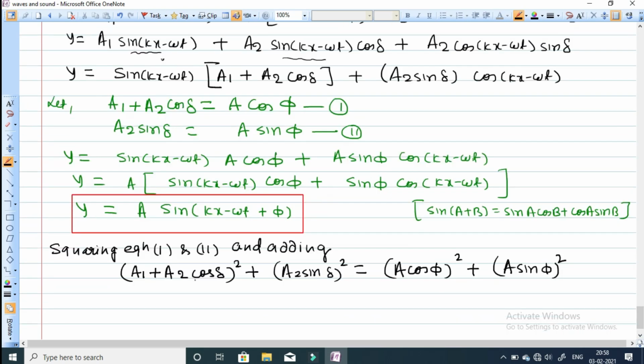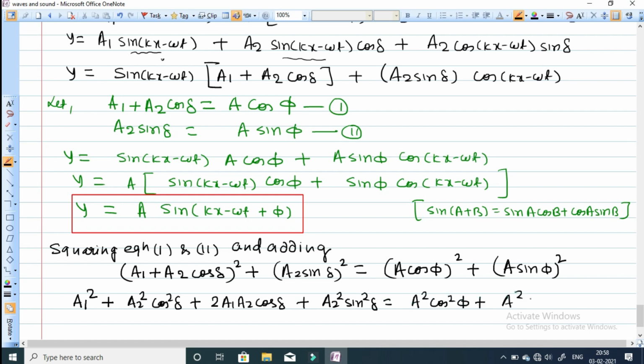We can simplify this expression: a square, that is a1 square, plus b square, that is a2 square cos square delta, plus 2ab, that is 2 a1 a2 cos delta, plus b square, that is a2 square sin square delta, equals A square cos square phi plus A square sin square phi.